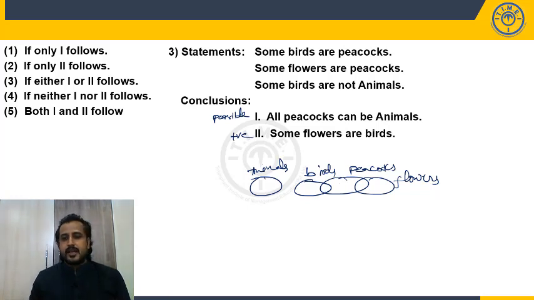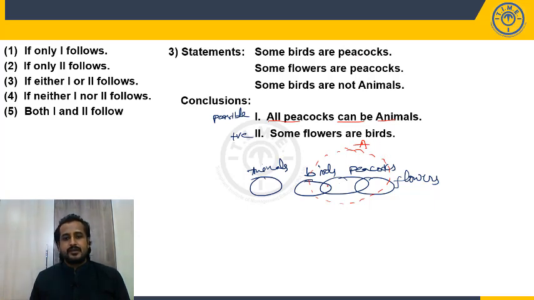When you are drawing the alternate diagram, remember that you should not violate your given statements. That is the most important thing. Now, all peacocks are birds. All peacocks can be animals. So all these peacocks should be within animals. So here are the peacocks, and now I am drawing the animals like this. Now let's check: is it going to violate any of my statements?